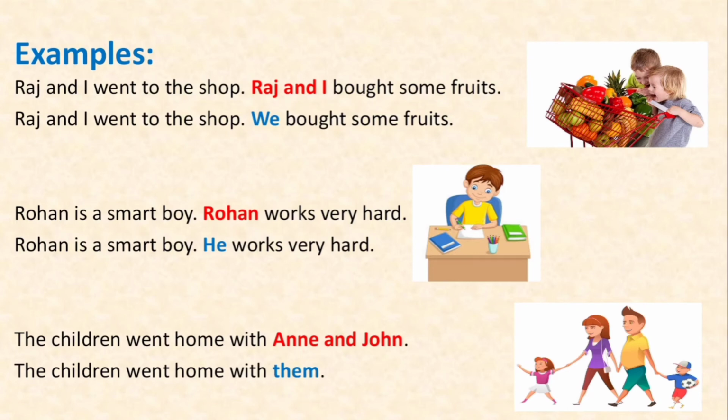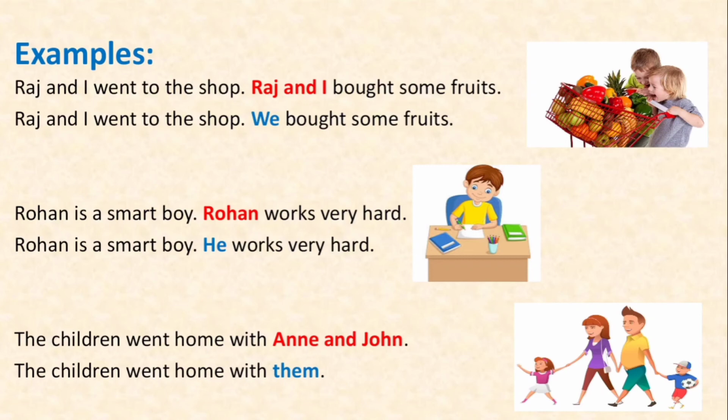Over here, Raj and I are talking about the both of us going to a shop and buying fruits. Therefore, there is more than one person over here. I'm talking about myself and Raj. So, both these will be replaced with the pronoun we, the plural pronoun we in the first person. Why first person? Because I am also included in this sentence.